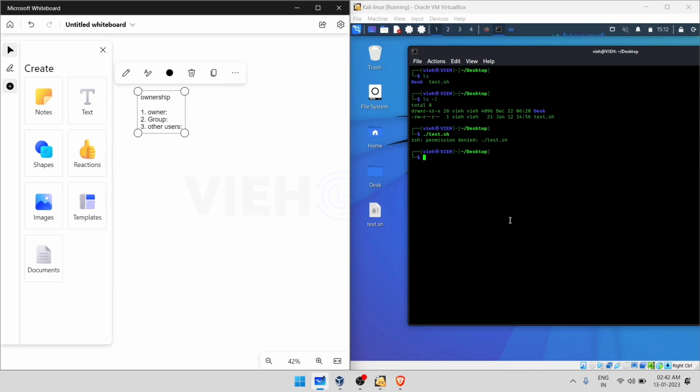Here you can see the first column, this one. The dash here represents that this is a file, which is called test.sh. If this were a directory, it would be denoted with a D. Like here you can see this is Desk, so this is a directory and is represented with the D. This is the file, as we can see, so it starts with the dash. Now the next three slots, you can see, read, write, and RW and a dash written.